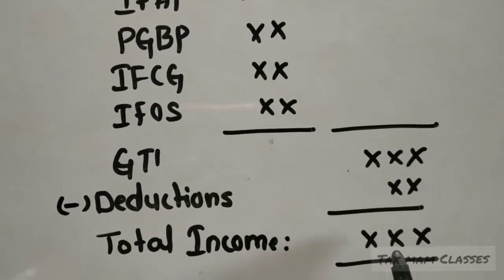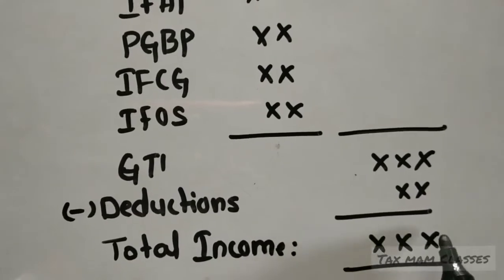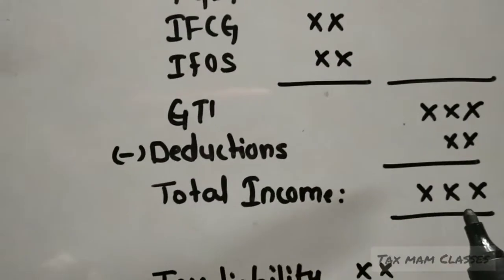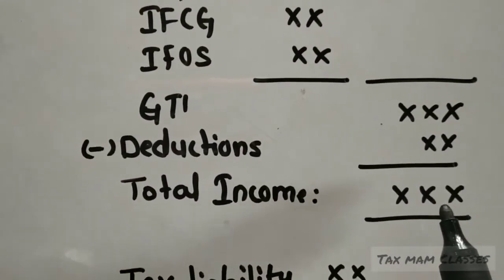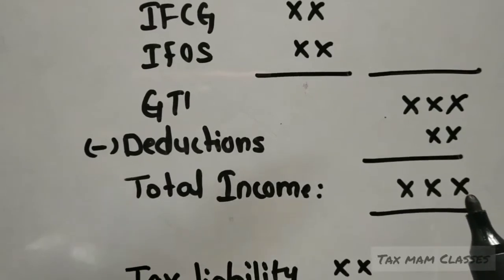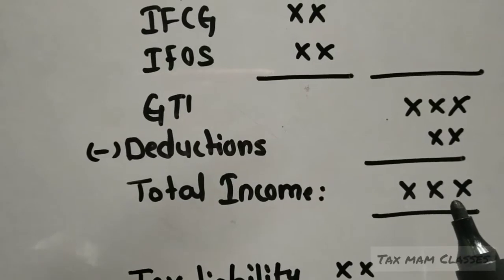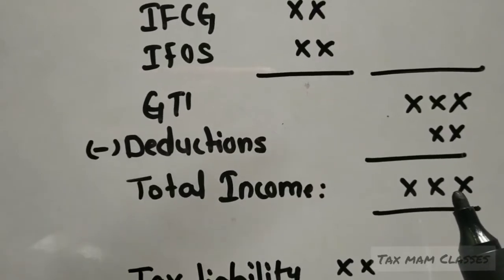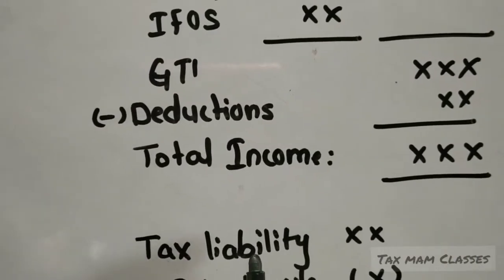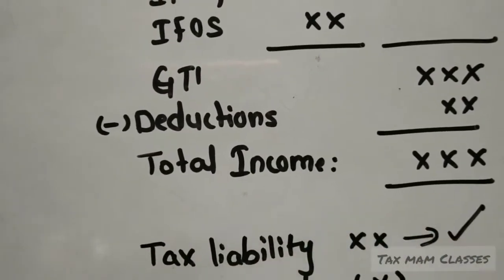On this total income, a person is liable to pay tax. That means on this total income, a person has to compute the tax liability according to the slab rates. I have already done one video on the slab rates, and I will give that link in the description. After computing, whatever the tax liability is, this is the tax a person has to pay to the government.